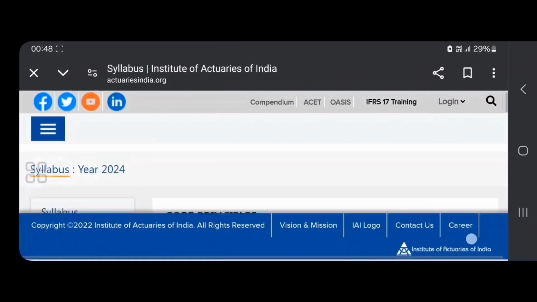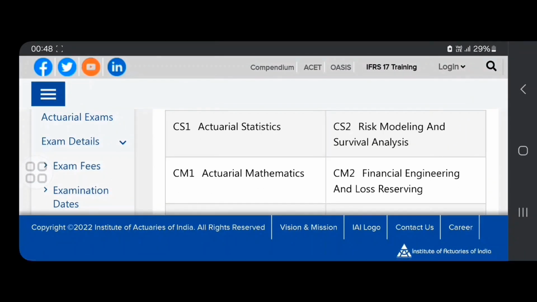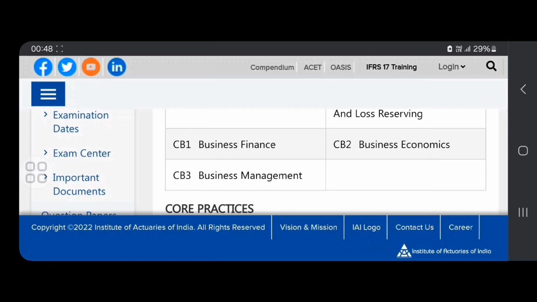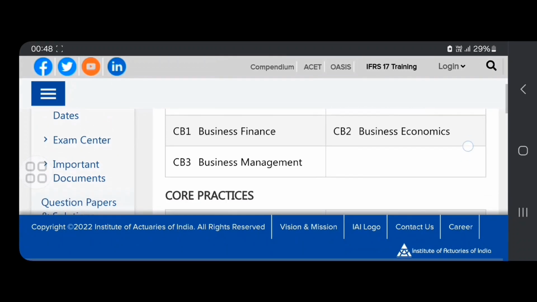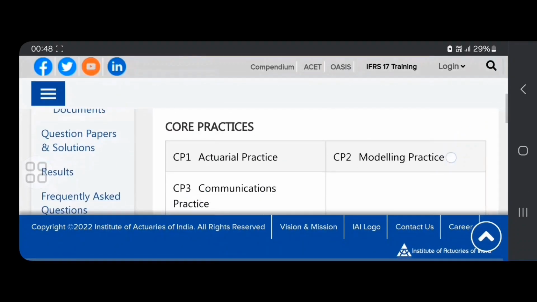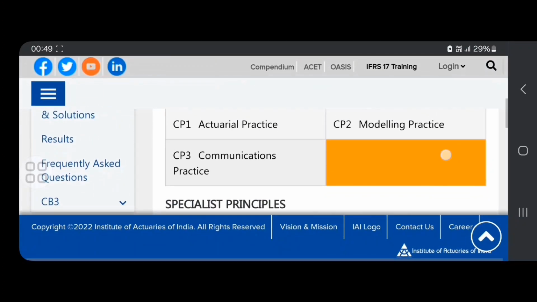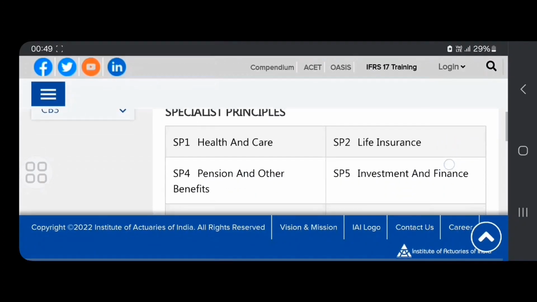So what are these things? The core principles: CS1 means actuarial statistics, CS2 consists of risk modeling and survival analysis. We know there are three types: risk lover, risk averse. CM1 means actuarial mathematics, CM2 means financial engineering and loss reserving, CB1 means business finance, CB2 means business economics, and CB3 means business management. The core practices are CP1 actuarial practice, CP2 modeling practice, and CP3 communication practice.